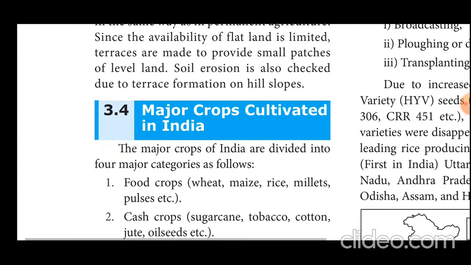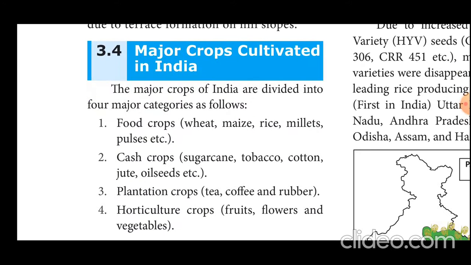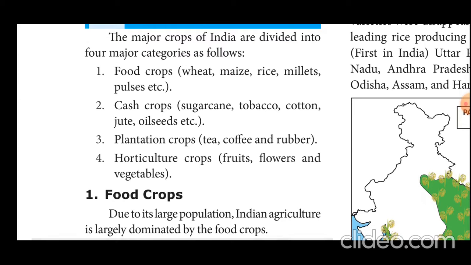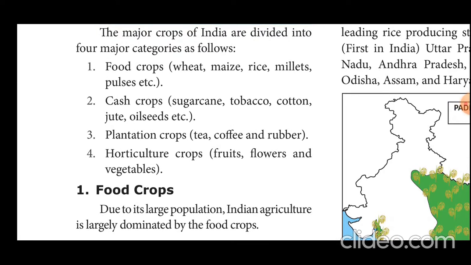Another topic is the major crops cultivated in India. In India, a number of crops are cultivated. The types given here are food crops, cash crops, plantation crops and horticultural crops. Food crops are wheat, maize, rice, millets and pulses. The cash crops are sugar cane, tobacco, cotton, jute and oil seeds. The plantation crops are like tea, coffee and rubber.